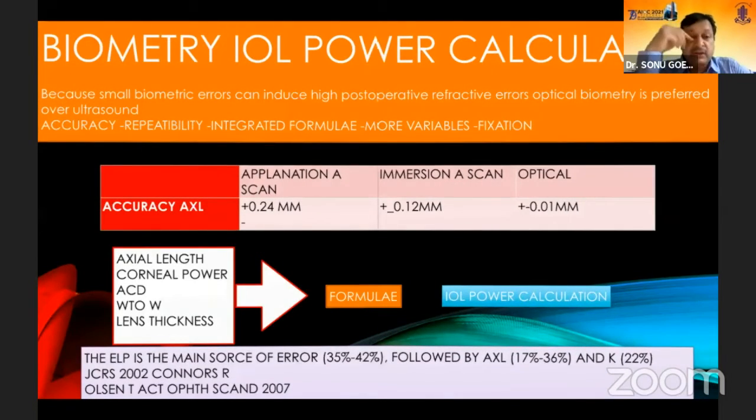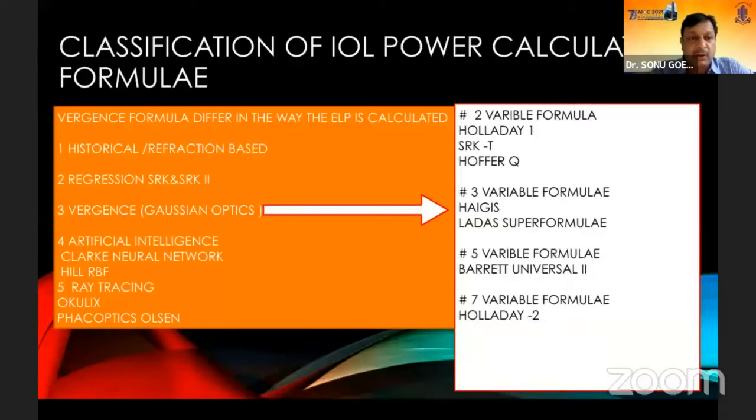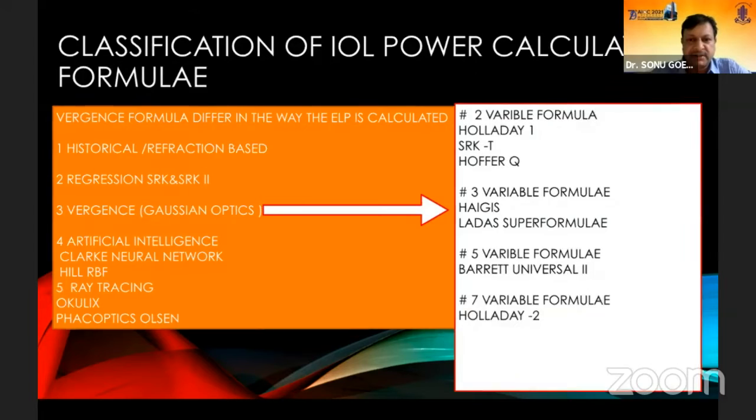So the classification of the IOL power calculation formulas: we all know the Vergence formulas, they differ in the way the ELP is calculated. You can have the historical or the refraction based, the regression, the Vergence formulas with 2 variables, 3 variables, 5 variables, or the 7 variables, and the artificial intelligence, which is now new to the industry, with the Clarke neural network, the Hill RBF, and the ray tracing, the Okulix and the Phacooptics Olsen methods.